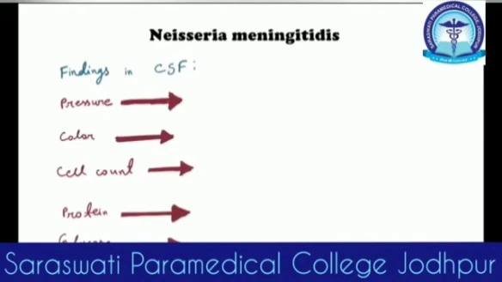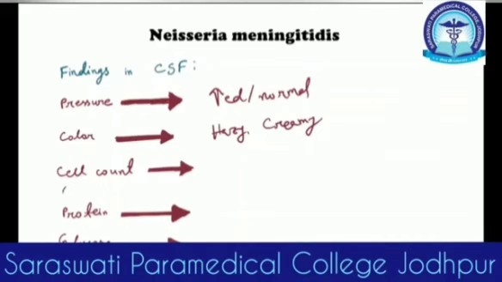Now, a very important thing, that is the last slide, what are the CSF findings of Neisseria meningitidis. First one is to look at the pressure. It may be increased or it may remain normal. Color, it will be hazy, like creamy. In comparison to viral meningitis, it will be clear. The cell count is the main thing.